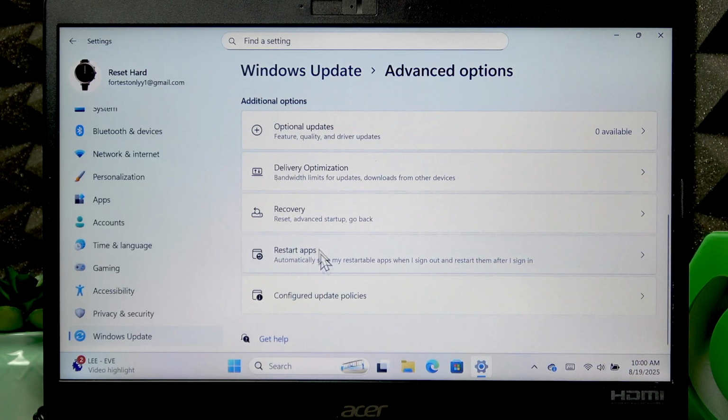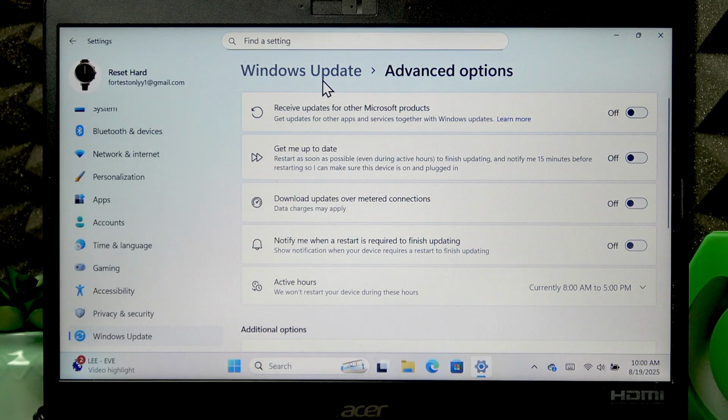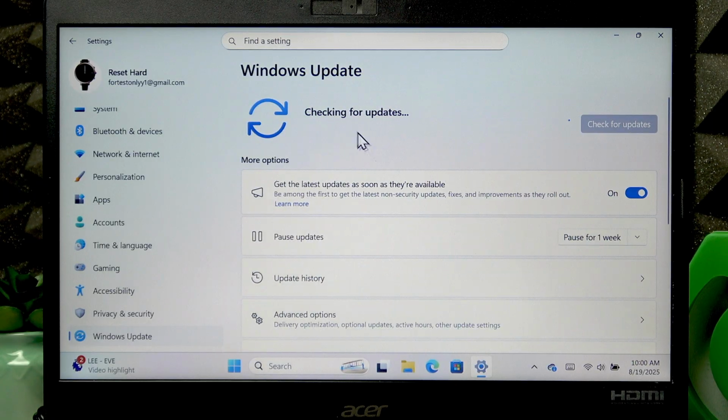Additionally, you can go to Advanced Options, Optional Updates, and here you can find some useful driver updates that will also make your device work better. And this way you can keep your software in touch with your hardware. So that's always a great thing for your device's battery.